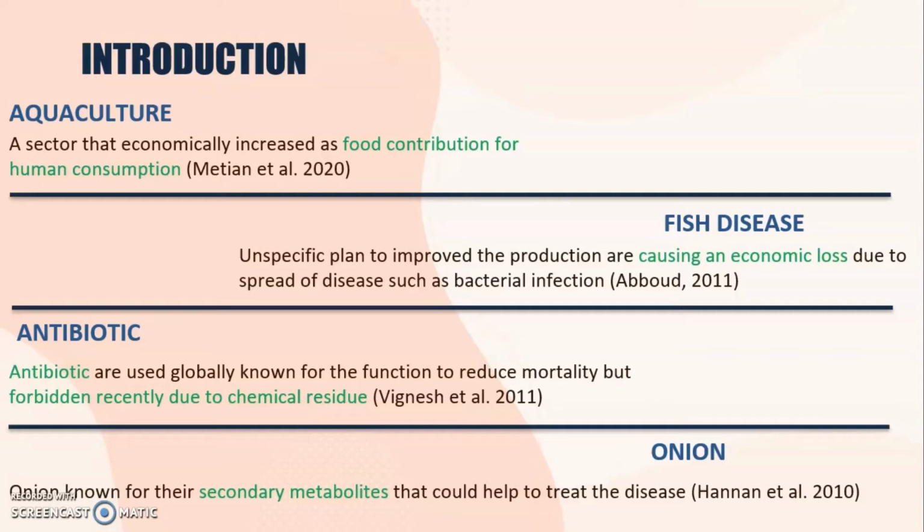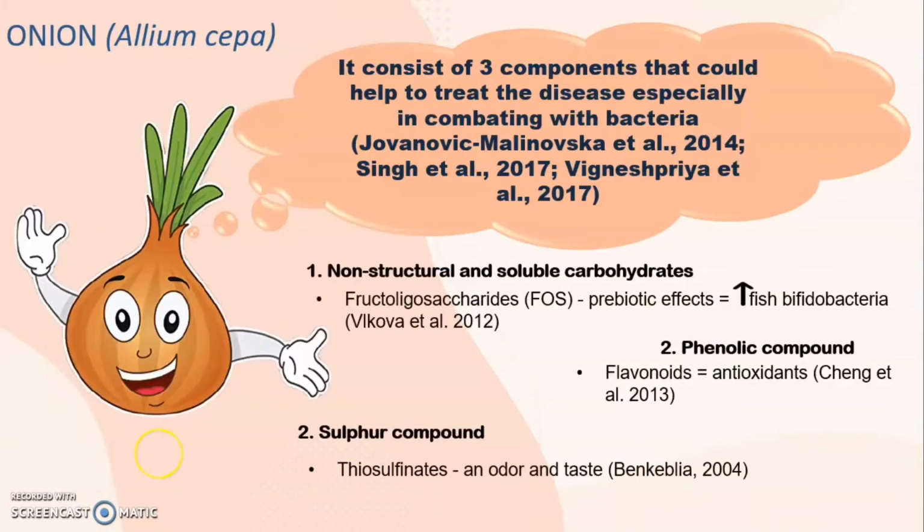Onion is traditionally known for its secondary metabolites that could help to treat disease. Onion is mentioned to consist of three components that could help to treat disease, especially in combating bacteria. First of all, it consists of non-structural and soluble carbohydrate, which is fructooligosaccharides. It is identified to have a prebiotic effect by enhancing fish bifidobacteria that naturally occur in the fish intestinal condition.